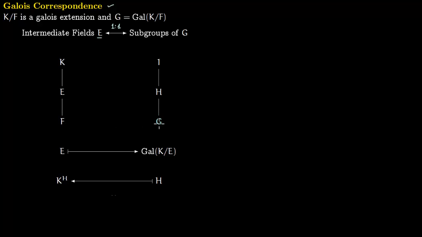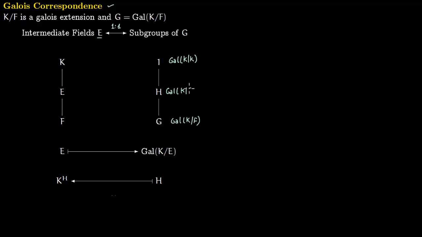Obviously there is a group G, the Galois group of K over F, which fixes field F. We are saying this subgroup H is fixing field E, and obviously the identity map fixes K. This identity map is nothing but the Galois group of K over K. So this H should fix E.